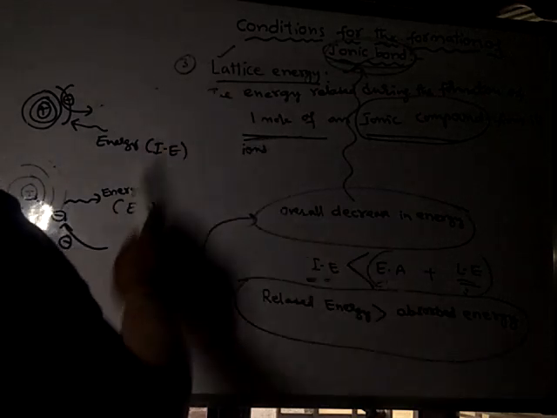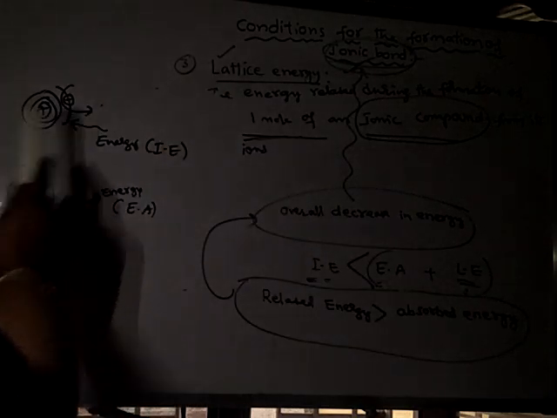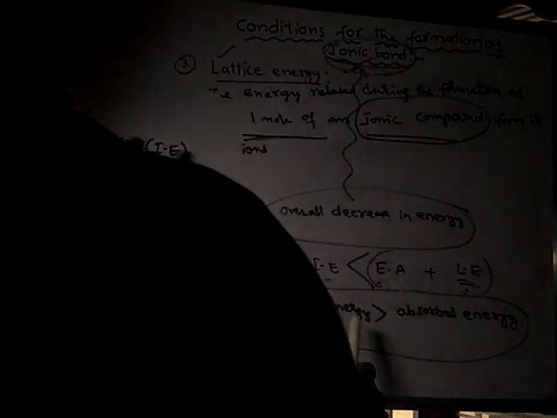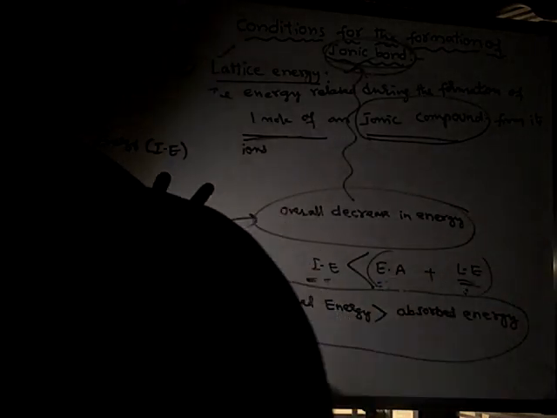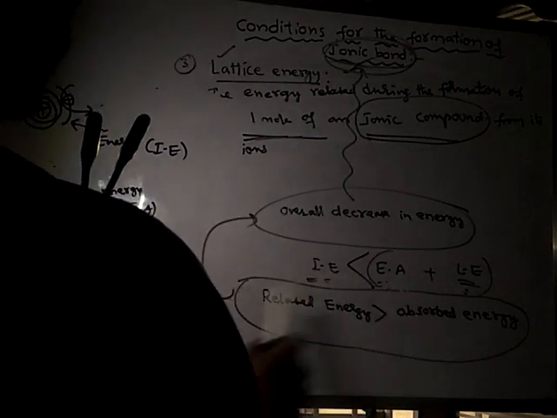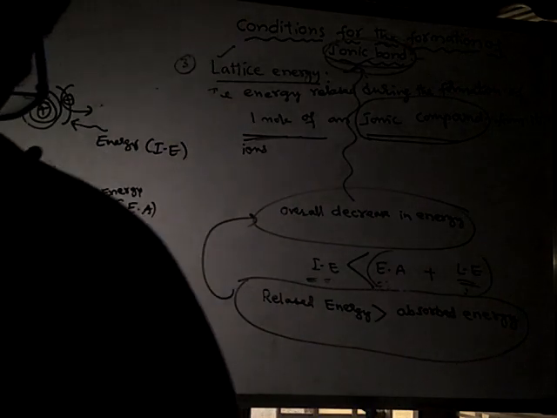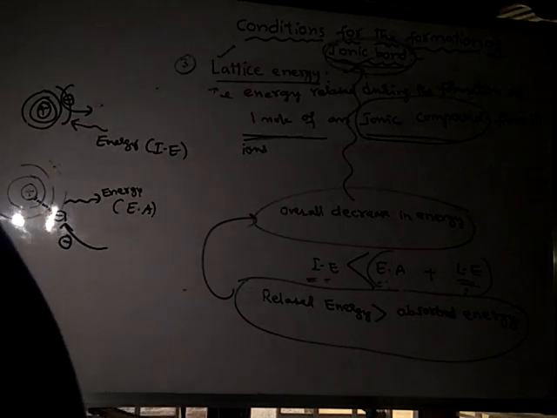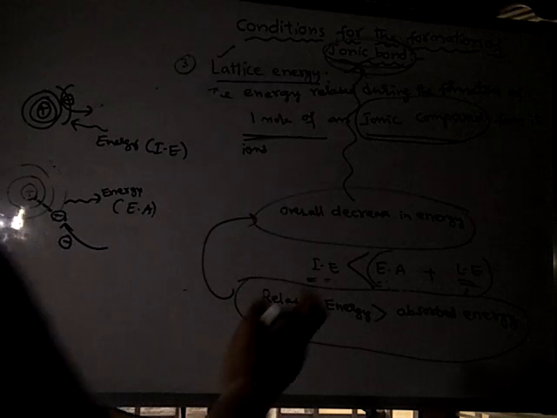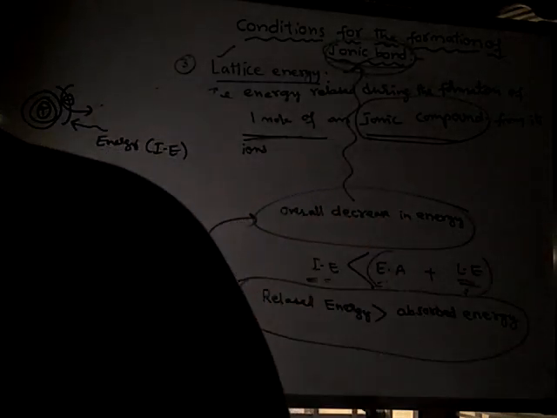These two are energy releasing processes, and this is an energy absorbing process. We add the energy releasing processes to get the released energy, and this one should be subtracted from it. Then there will be an overall decrease in energy.